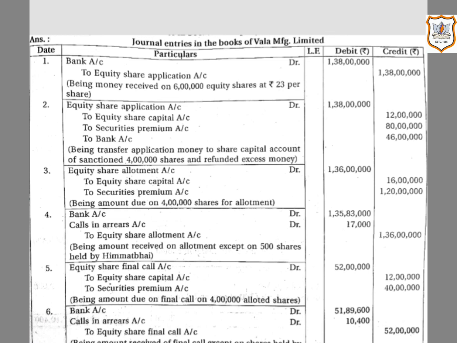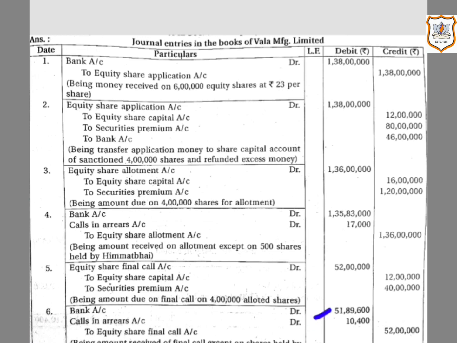So here 3,99,200 shares multiplied by rupees 13, the amount per share including premium at the time of final call, comes to 51,89,600.